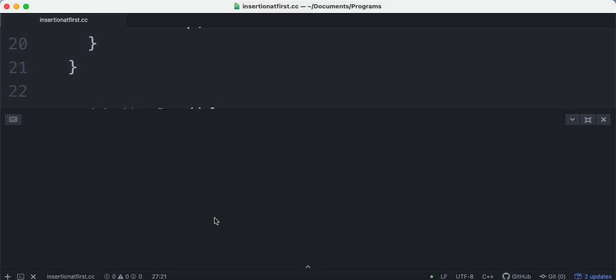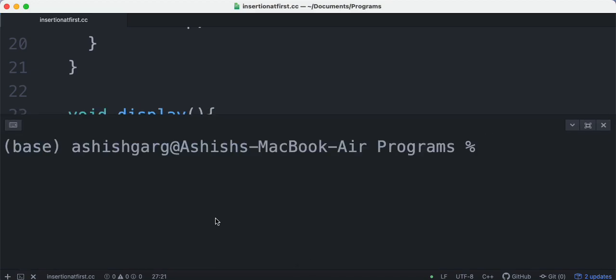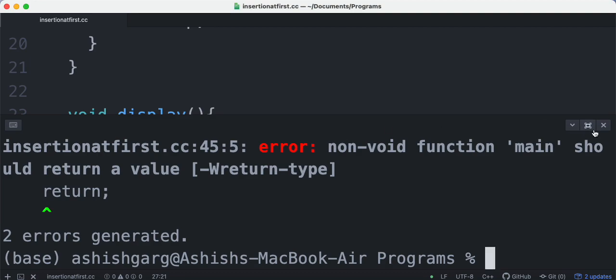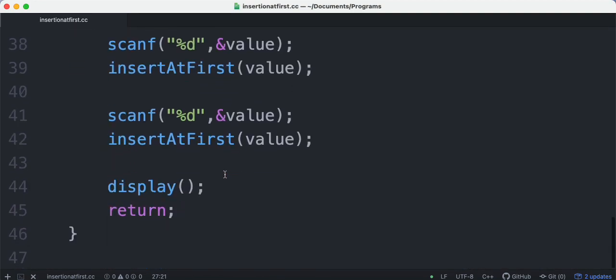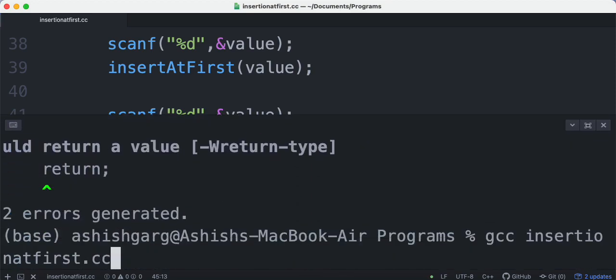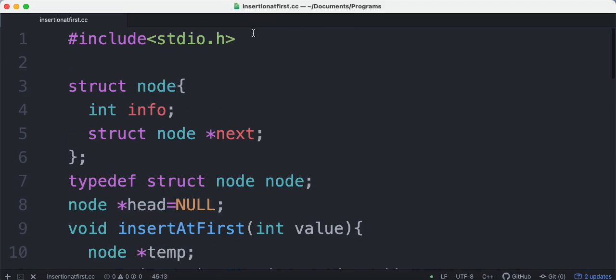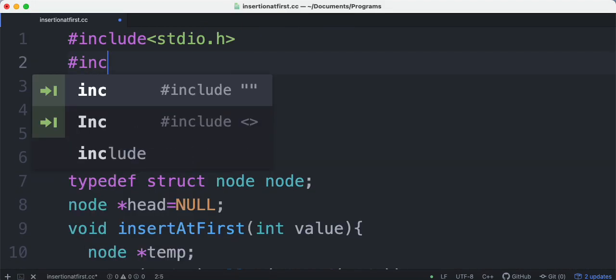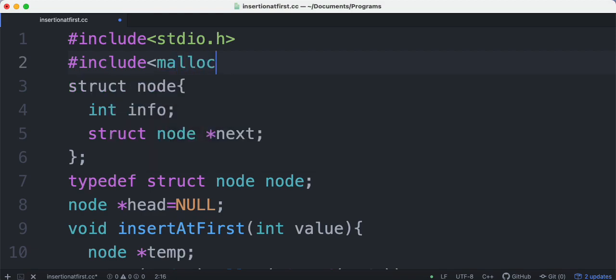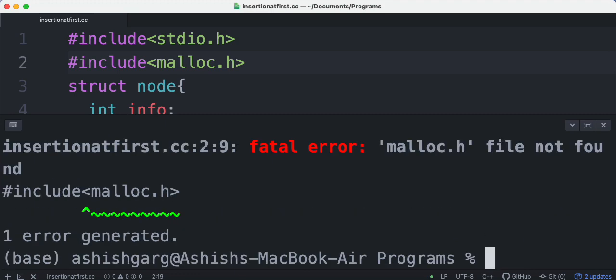Now let's try to execute it. If there are any errors, then we will rectify them. GCC and insertion. So this is in main. I have return, I have to write 0. Then for malloc, I have to write a header file called malloc.h. Okay.